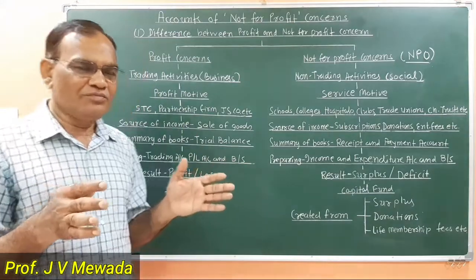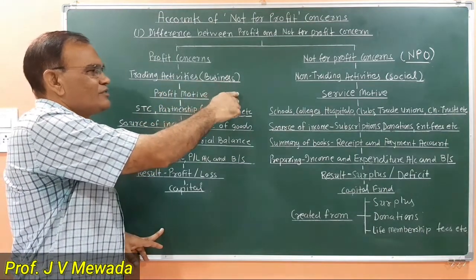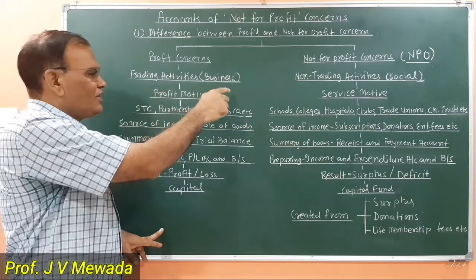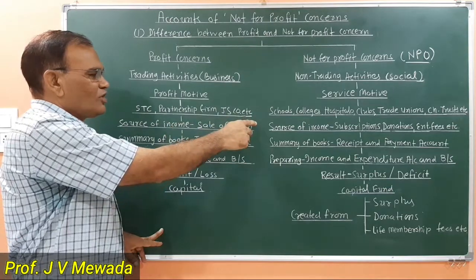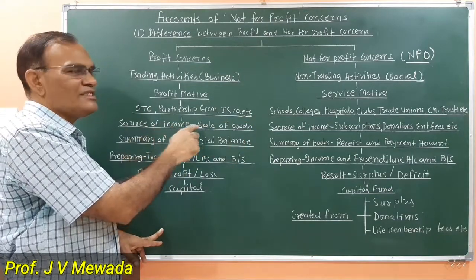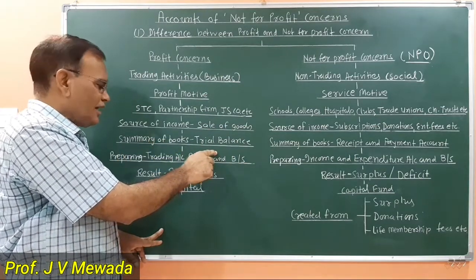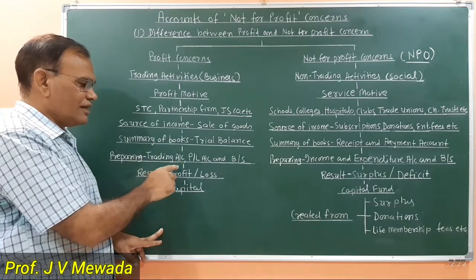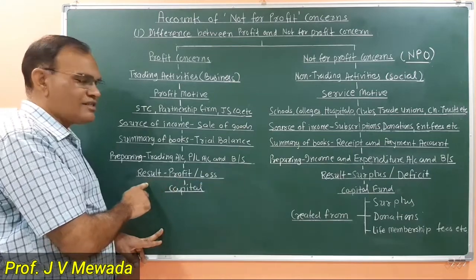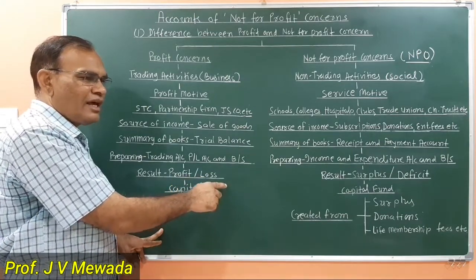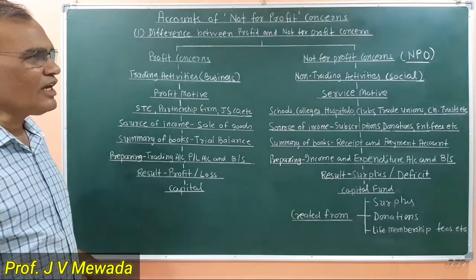So in short, trading organizations are those organizations which are business units. Their motive is to earn profit. The examples are sole trading concern, partnership firm, joint stock company. Their main source of income is sale of goods. At the end of the year, they prepare trial balance and they prepare trading account, profit and loss account and balance sheet. Their result is in the form of profit or loss, and the capital is invested by the owner. Now let us see NPO.